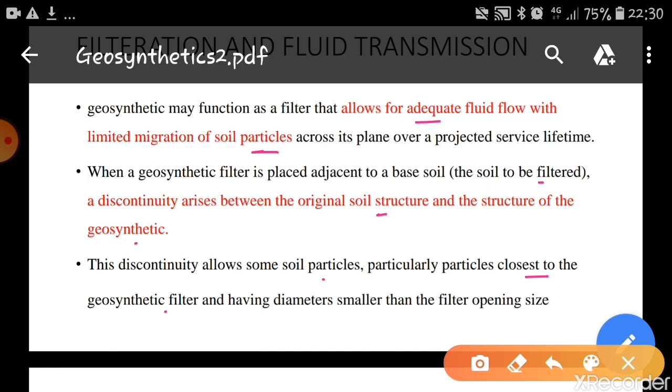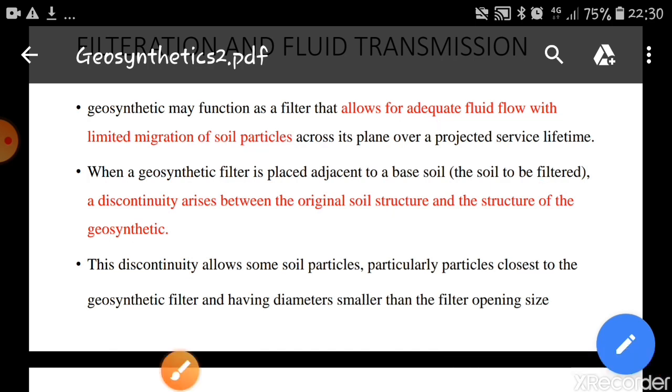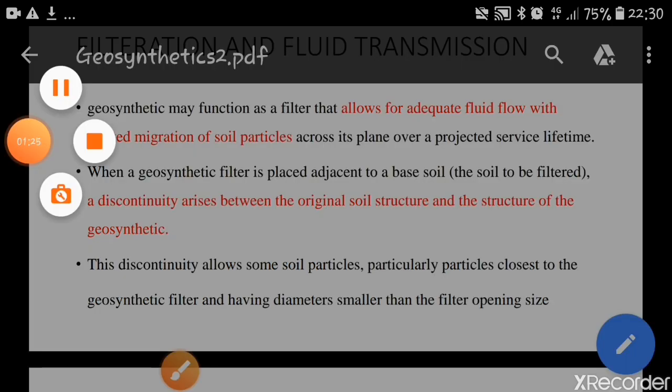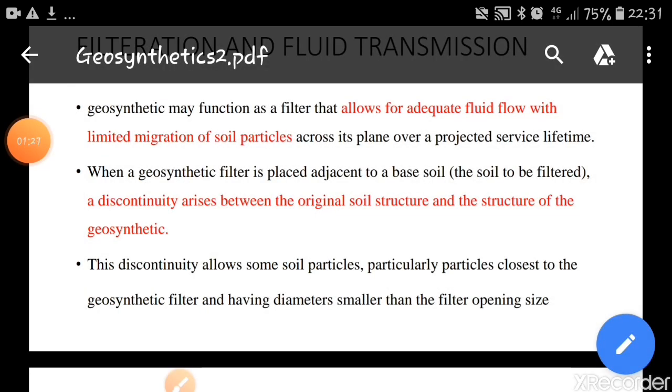So the particles which are larger than the opening size will be prevented, and only the water is allowed to flow through these openings.